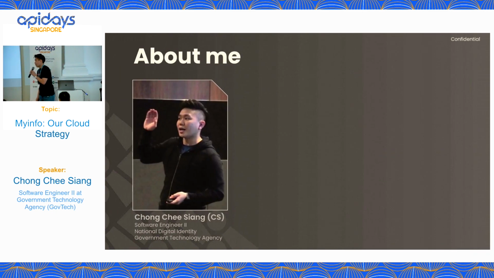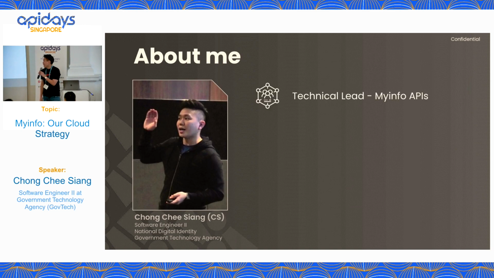Okay, a little bit of introduction of myself. I'm Chee Siang. You can call me CS, if you find Chee Siang a bit difficult to pronounce. I'm the technical lead of the MyInfo API family, and I've been in GovTech for about 5.5 years now.